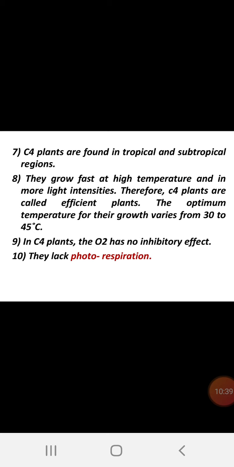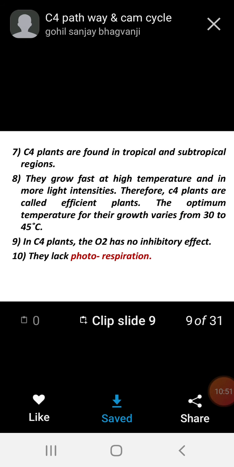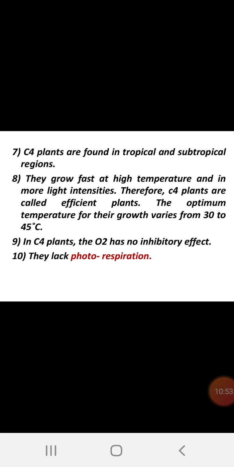In tropical conditions, more light and high temperature are present, and both are necessary for this modification to occur. Therefore, C4 plants are called efficient plants, means they can efficiently convert light energy into carbohydrate, more than C3 plants.